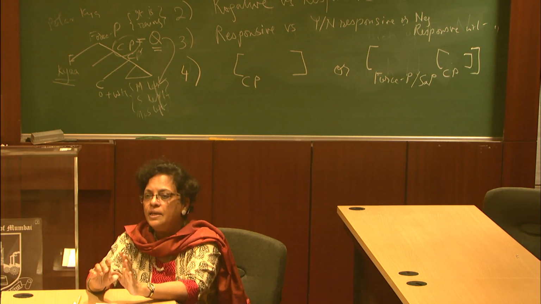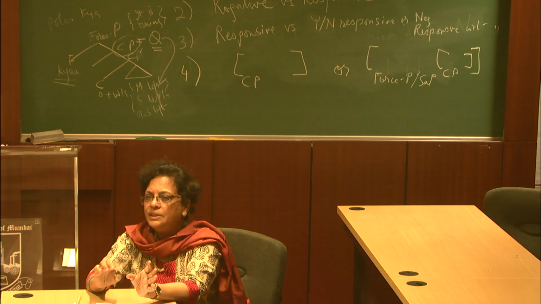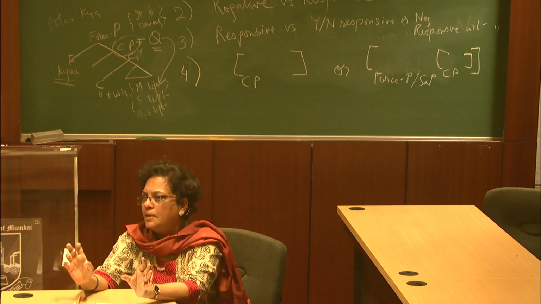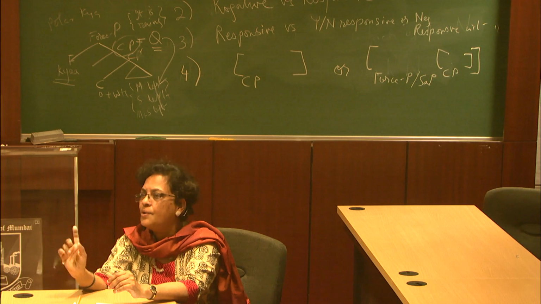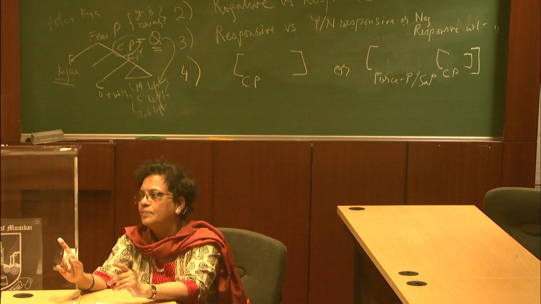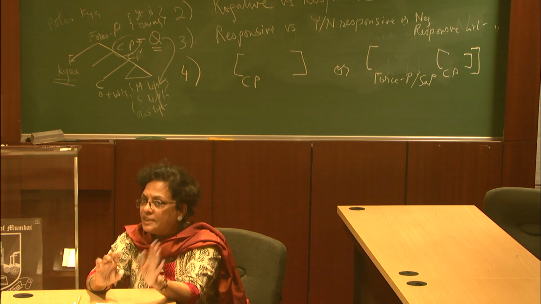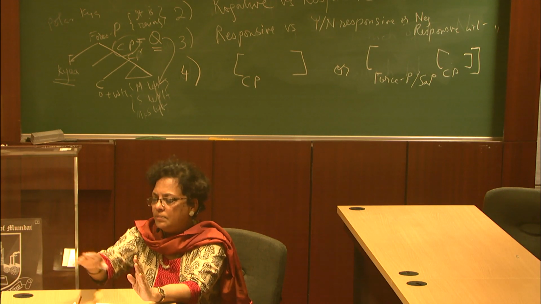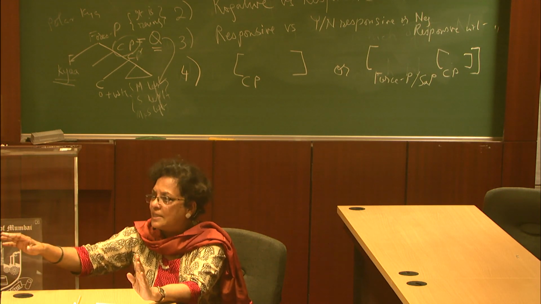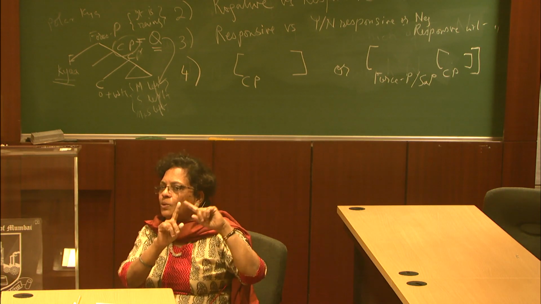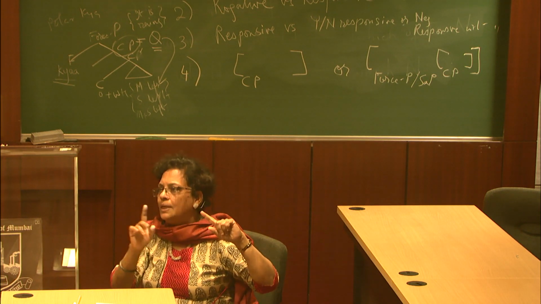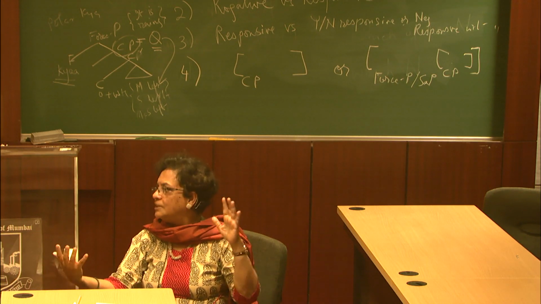Now in Hindi, I can't say, John जानता है कि Mary काम करेगी और कि सू उसका क्रेडिट लेगी, right? You can't repeat the ki with the full clause. You can say कि Mary काम करेगी और सू क्रेडिट लेगी. That's okay. So that makes you think that ki has a closer connection with the verb than really with the clause below in some sense.